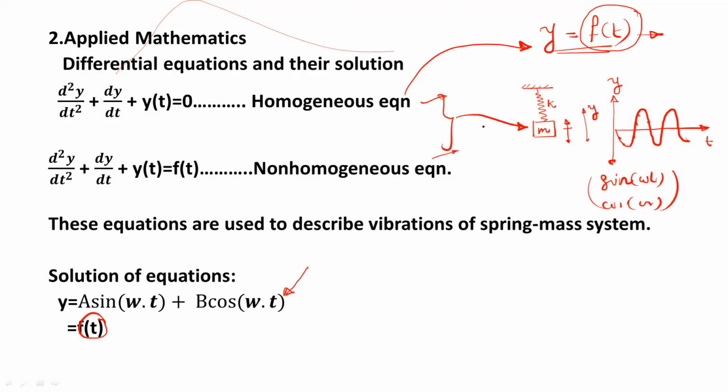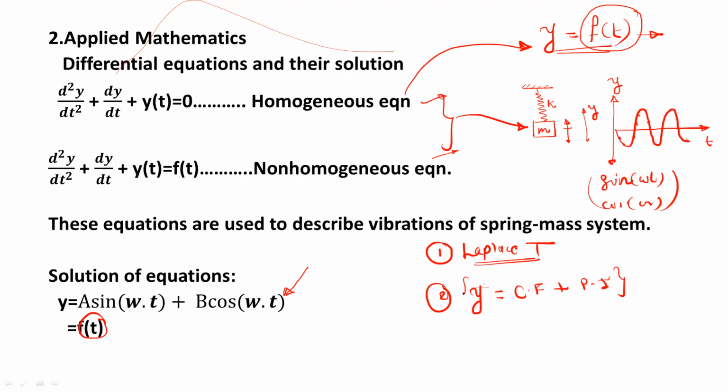You must have learned how to get the solution of this equation. There are two methods. The first method to get the solution is the Laplace transform. The second is the conventional method, where we get the solution by complementary function plus particular integral.